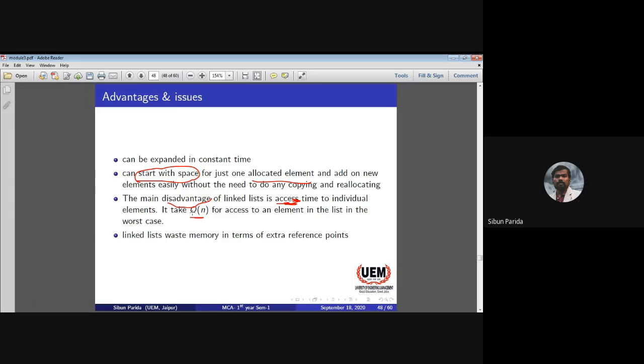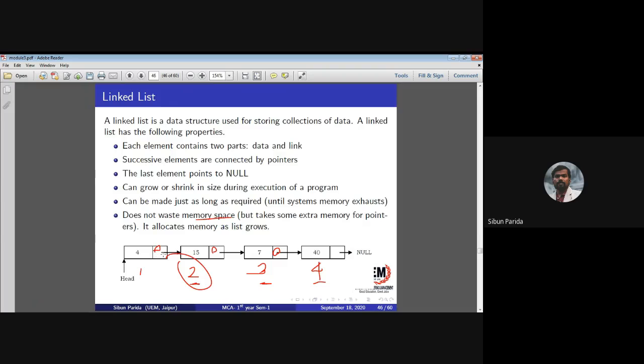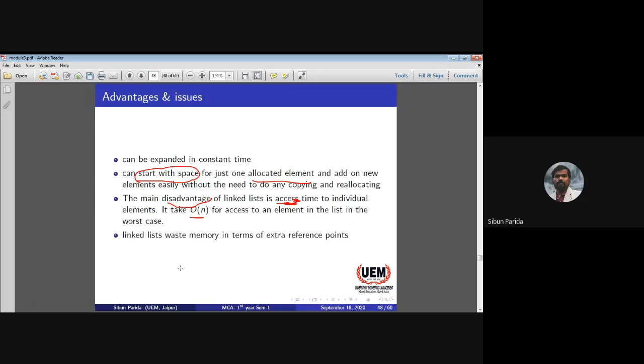Because it is all connected, you have to traverse every node to reach the last node. That is the worst case. And a linked list wastes memory in terms of extra reference pointers. As I have discussed, these reference pointers, which store the address of the next nodes, are space consuming. So that is the extra space that is required.